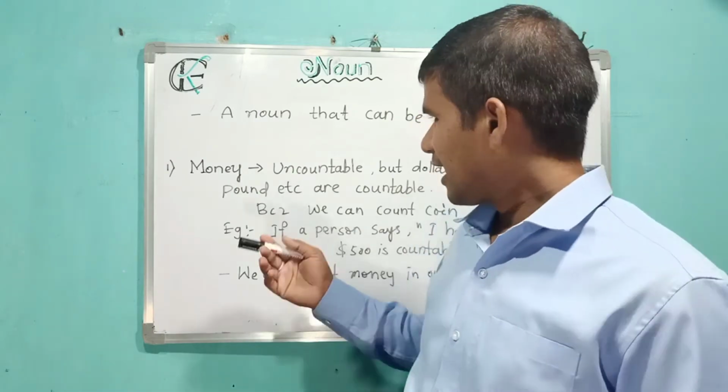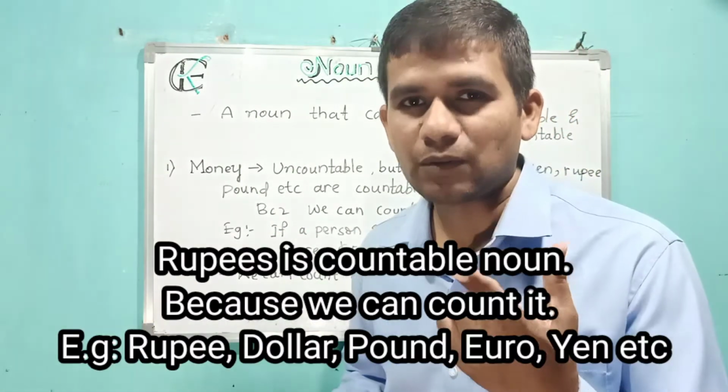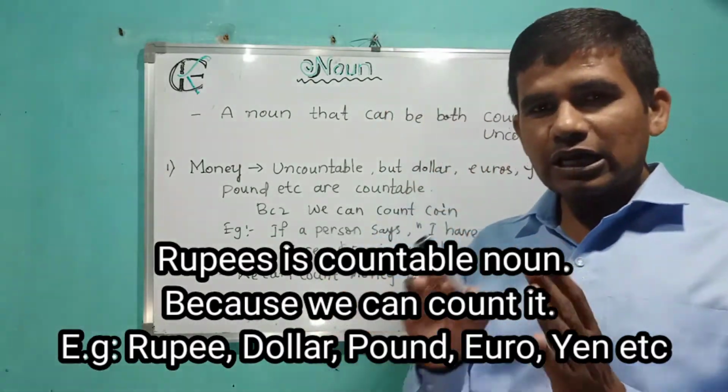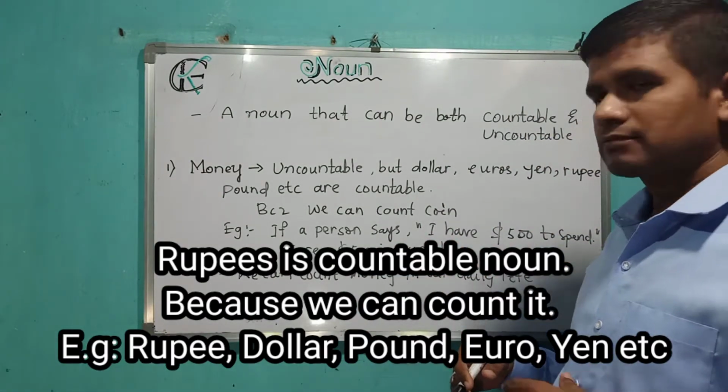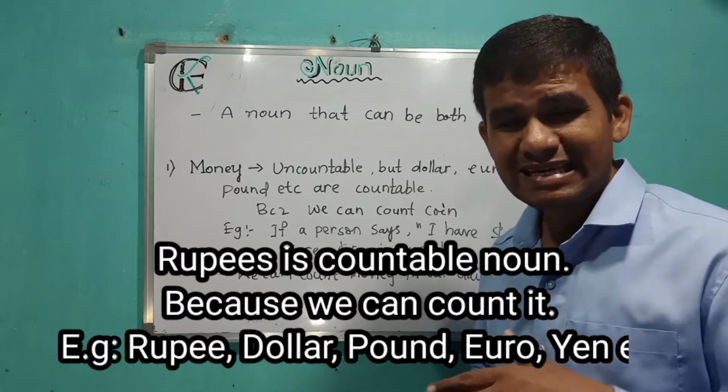On the other hand, rupees is a countable noun because we can count the rupees. For example, dollars, pounds, rupees, yen.